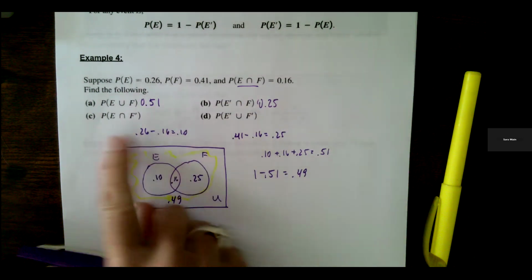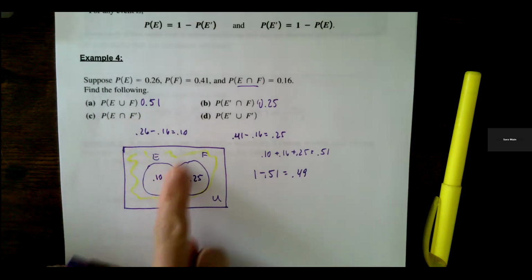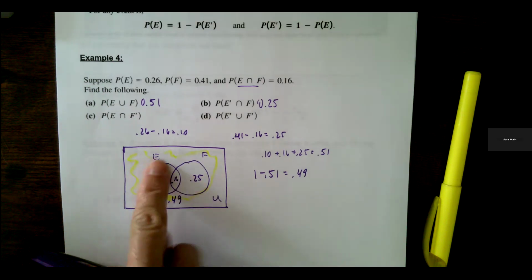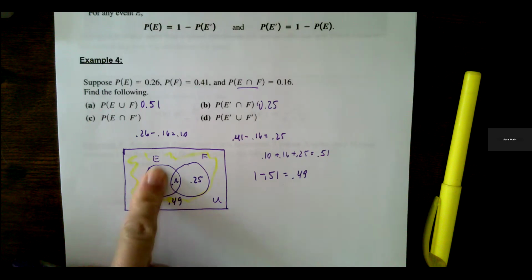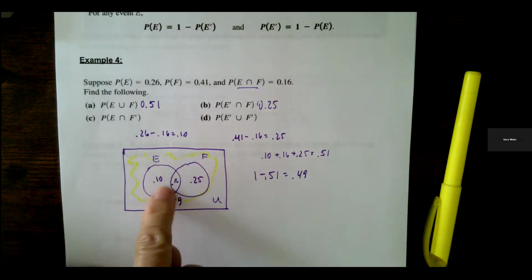Now we're going to do the opposite. So C says the probability of E intersecting with not F. So that's the yellow, but it has to intersect with not F. The yellow and right here in E, the moon shape here, that's intersecting with not F. So that has to be just the 0.10 right here.